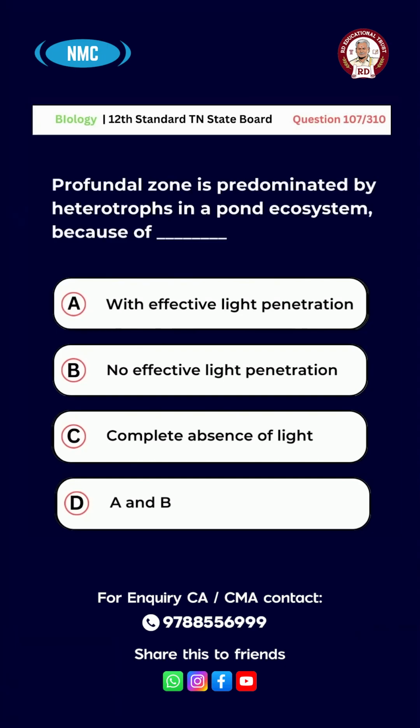Question number 107. Profundal zone is predominated by heterotrophs in a pond ecosystem because of option A. High effective light penetration, B. No effective light penetration, C. Complete absence of light, D. A and B. And the right answer for this question is option D. A and B.